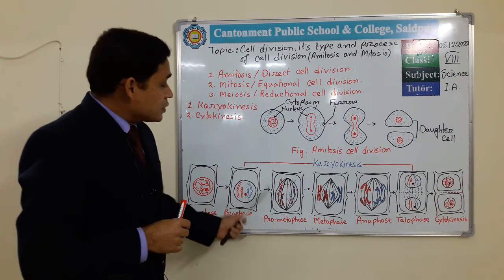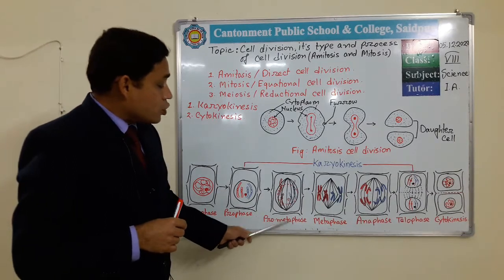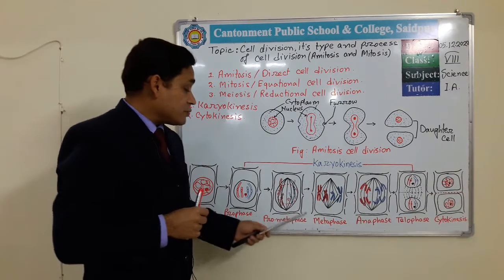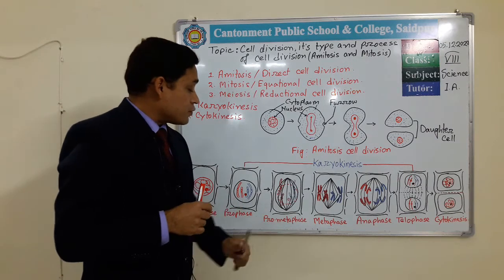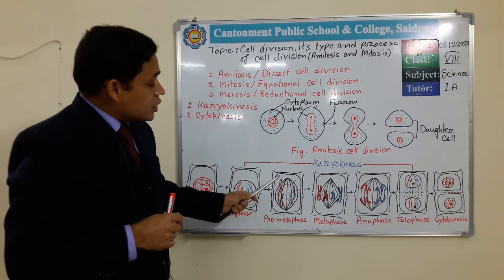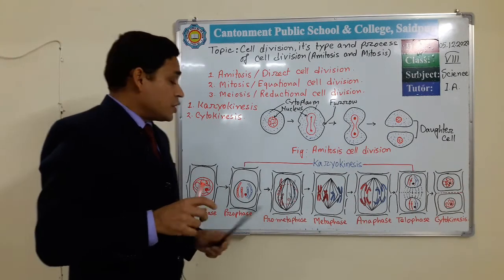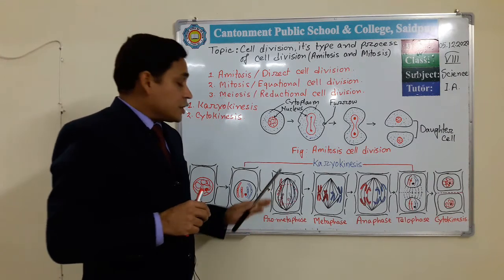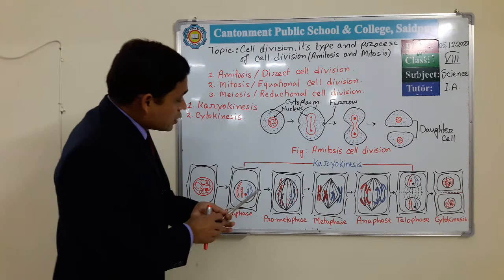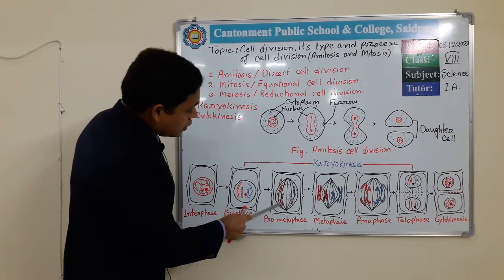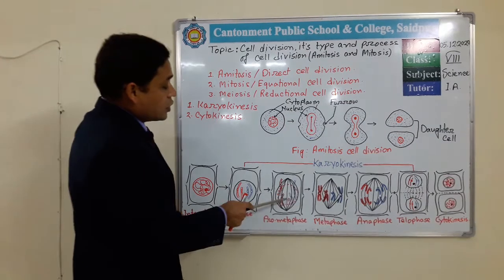The next phase of karyokinesis is prometaphase. Prometaphase means the initial phase of metaphase. In this phase the spindle apparatus develops in the cell, and the nuclear membrane, here we can see the red dotted line, is the nuclear membrane and this dotted structure is our nucleolus.